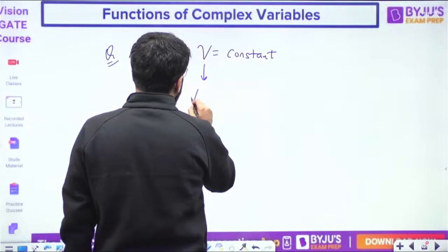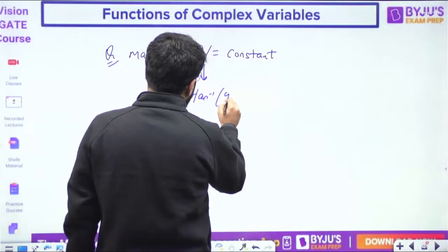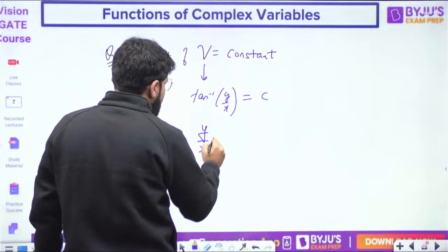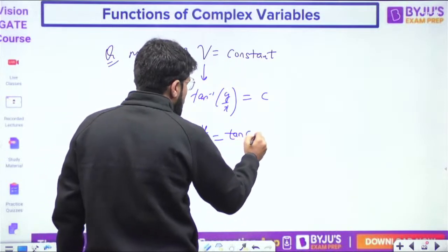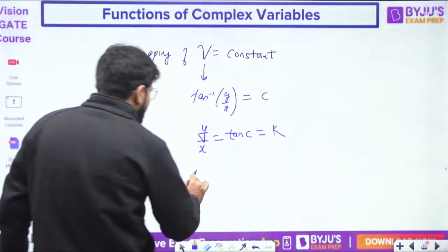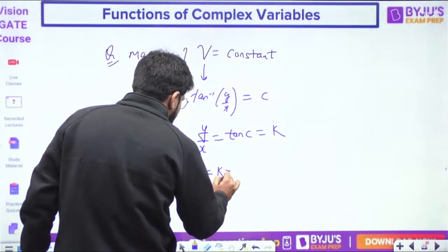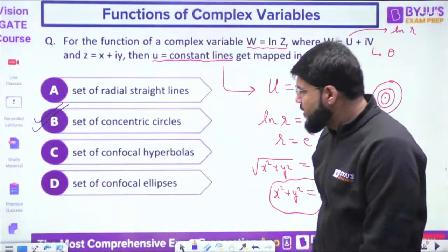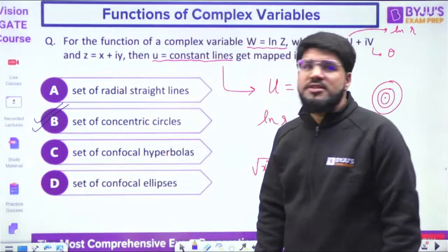Now we know that v is tan inverse y by x, and that is constant. So y by x equals tan of the constant. Tan of c is also some constant, suppose k. So y by x equal to k, so y equal to kx. These are straight lines. The option that corresponds here is option number A, set of radial straight lines.